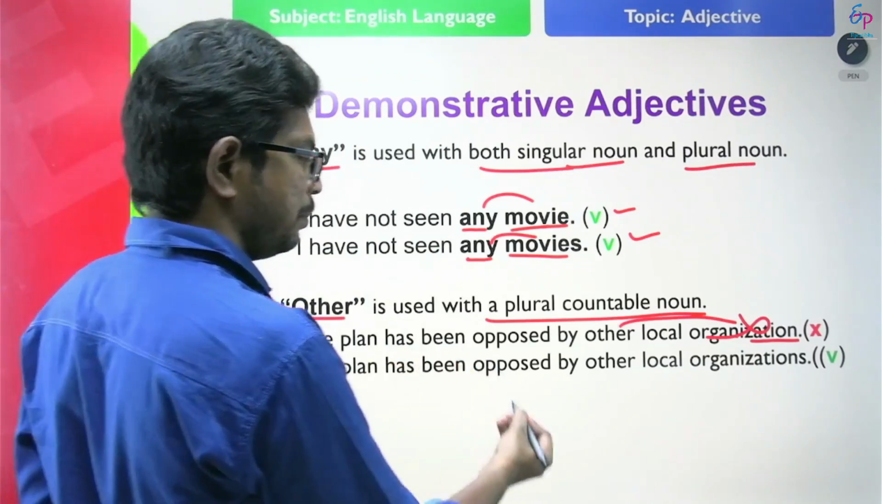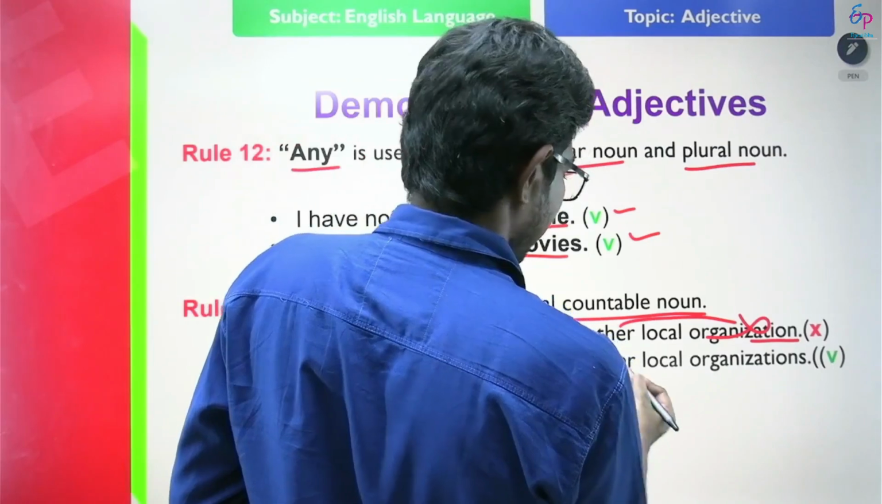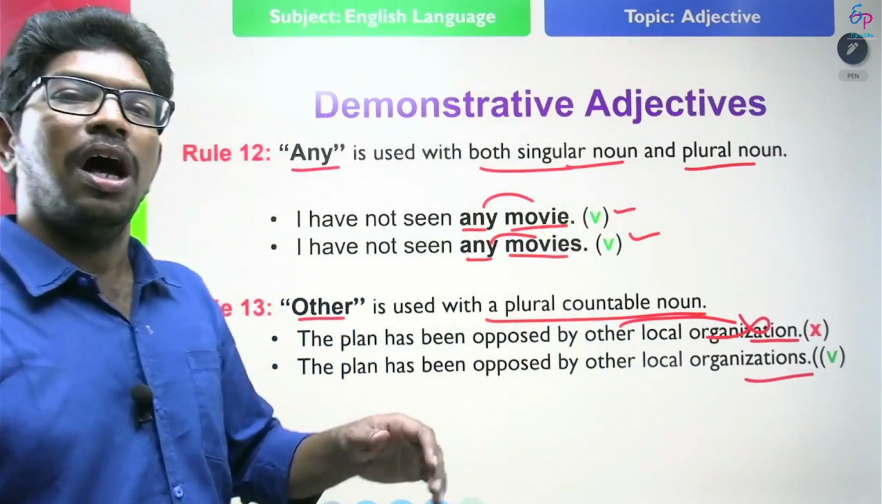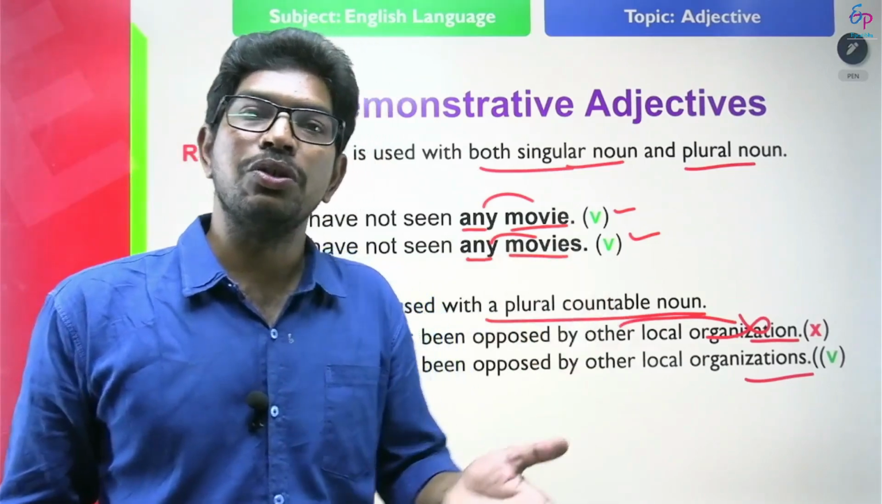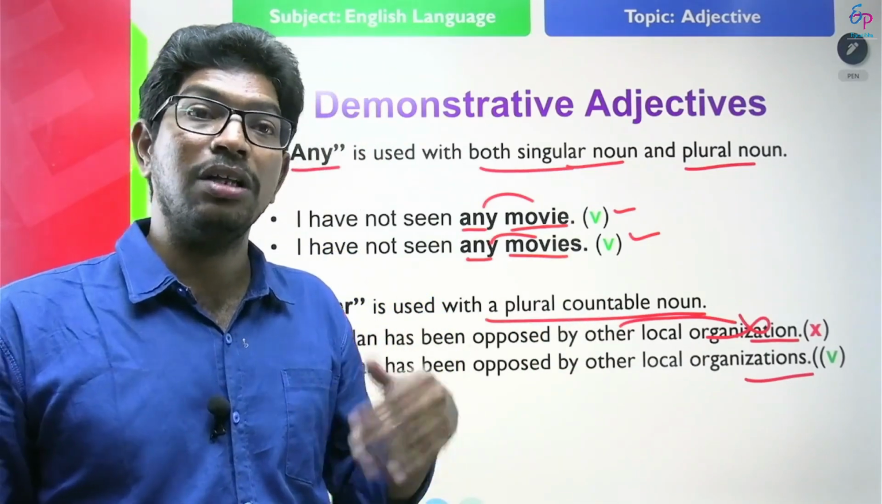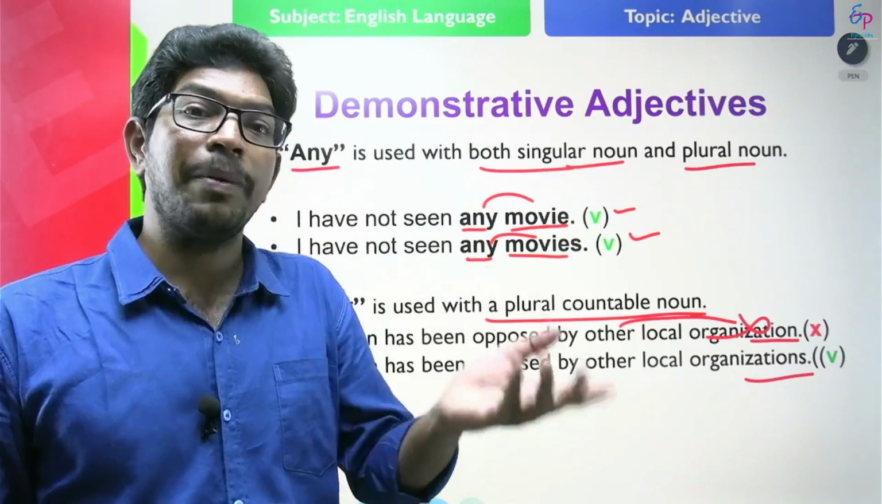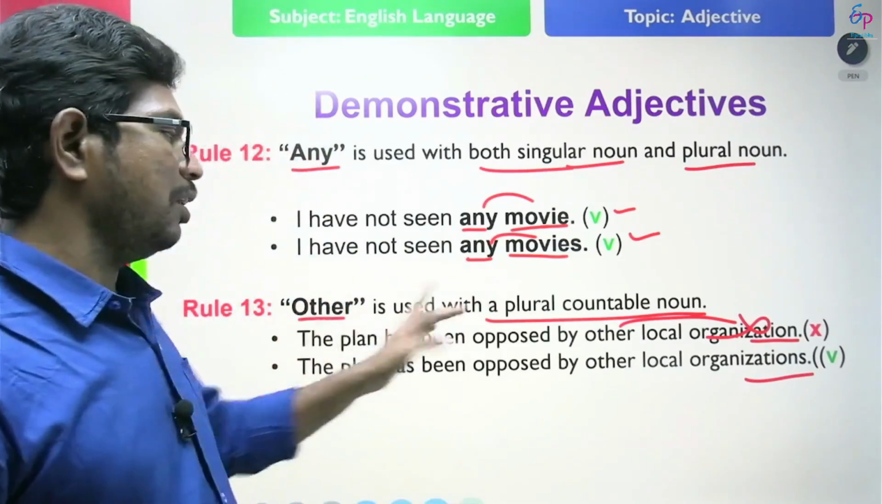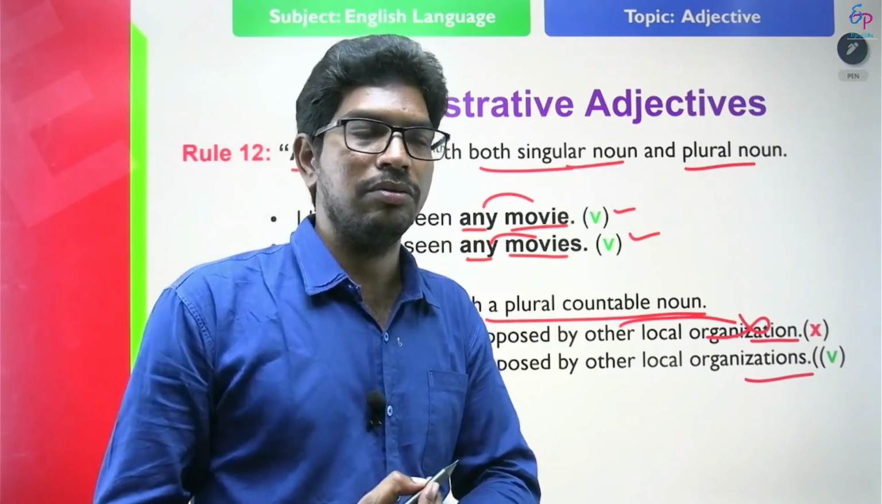The plan has been opposed by other local organizations, not organization. Other books, not other book. Other pens, not other pen. Other student is wrong. Other students is correct. After other we use only a plural noun.